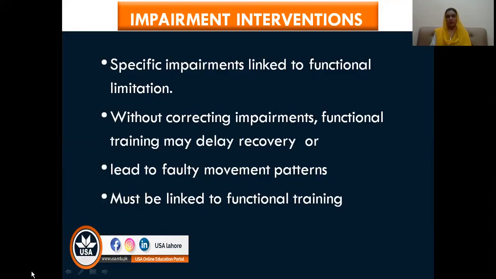Moreover, in the stages where the patient does not have the strength or power to perform a function, like if the patient doesn't have enough strength to walk or even stand, then obviously you have to rely on impairment interventions. So there are many benefits of impairment interventions, and wherever possible, you should always link your impairment intervention with the functional training, because both are extremely necessary and should go hand in hand.